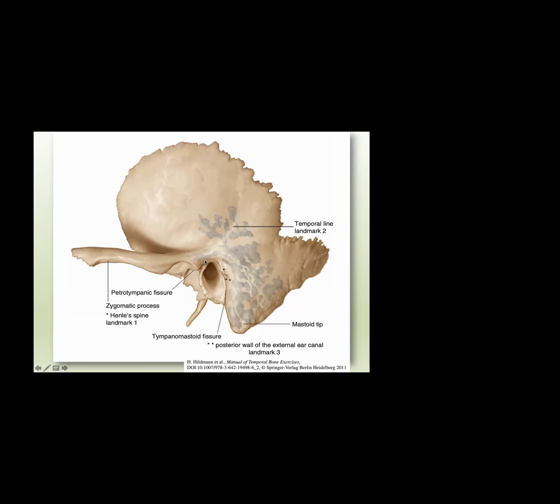And another thing is the full extent. When you are exposing the external auditory canal, the full extent which we have to see is we have to open the superior portion, up to the root of the zygoma. So here we have the zygoma, and we have to extend till the root of the zygoma.